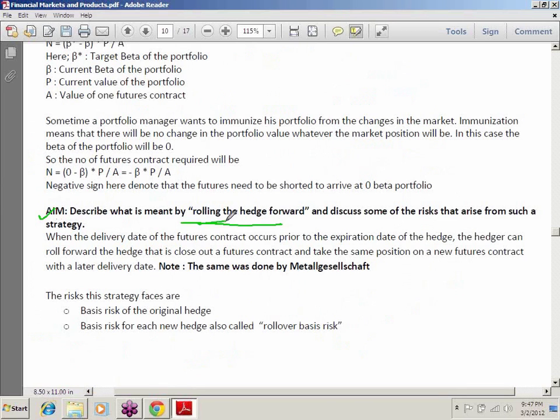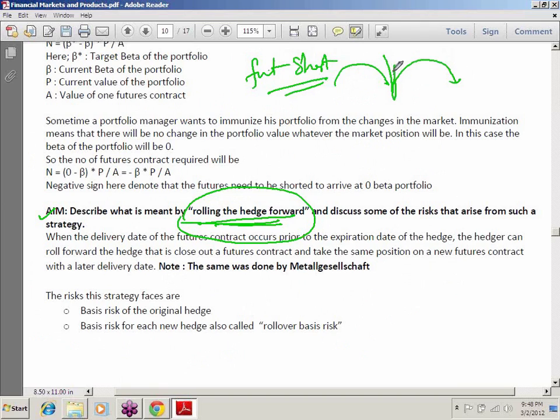Now the next aim is asking us what is meant by rolling the hedge forward. We have covered this in the Metallgesellschaft case study. What we said is you will buy a short-term futures contract, and you will keep on rolling. When the short-term contract expires, you will buy another short-term one. So let's say you have a horizon of 12 months: you will buy a 1-month futures contract and roll it.